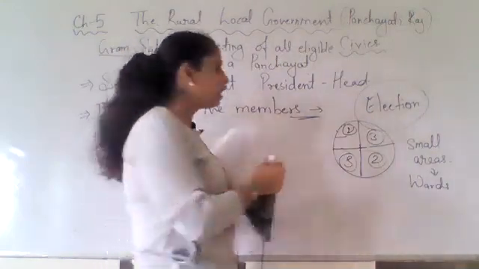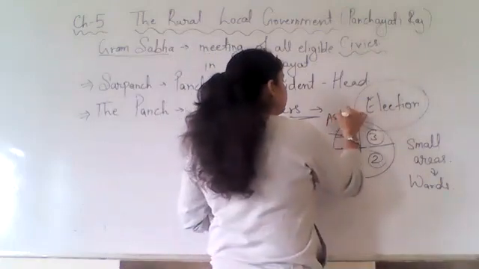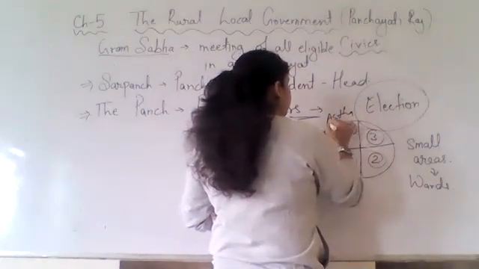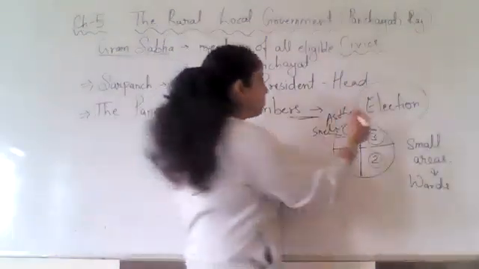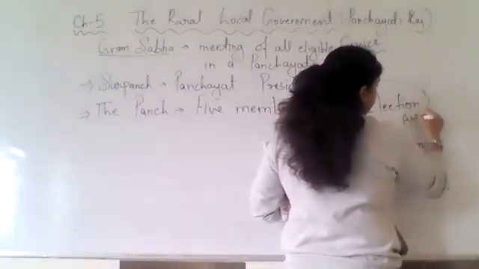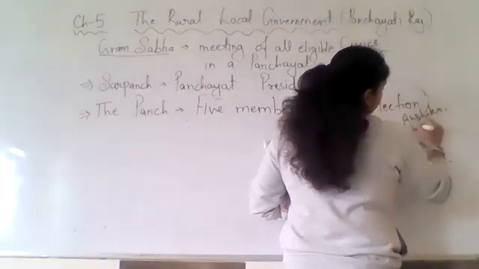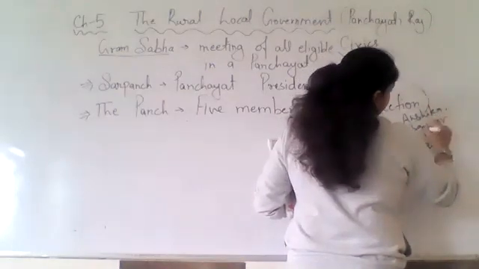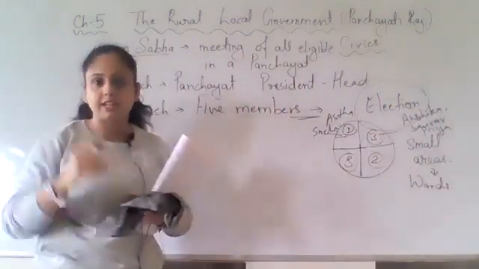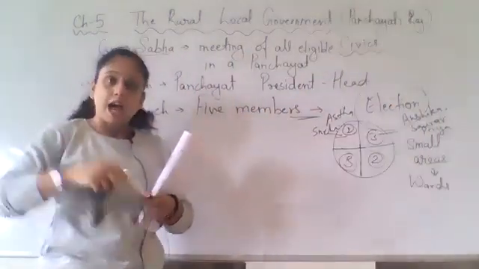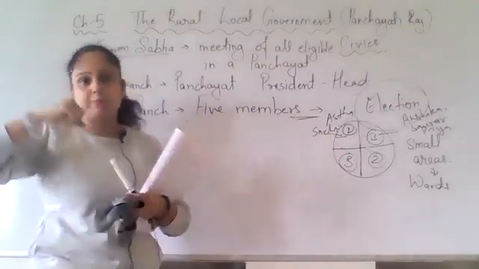Now, if you see here, Astha, Rani and Sneha are there. The election is between Astha and Sneha. Here, the election is between Anshika, Saurabh, Priya and Bharti. These are the names of the candidates. Now the villagers will vote for them.